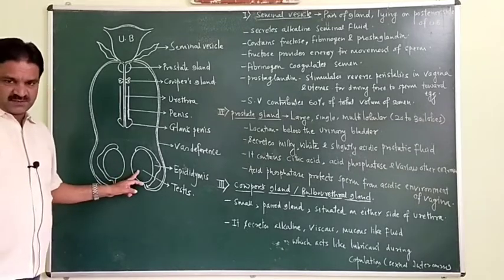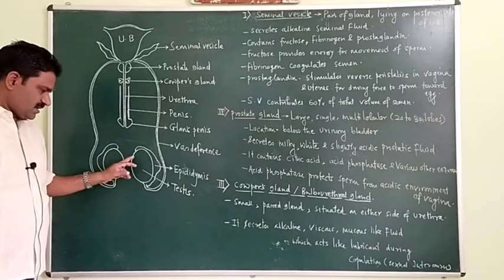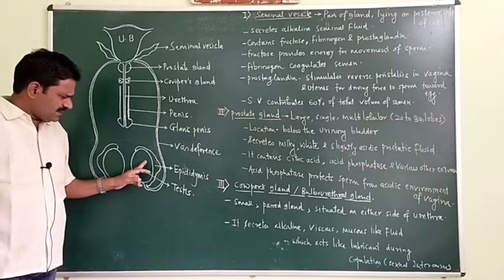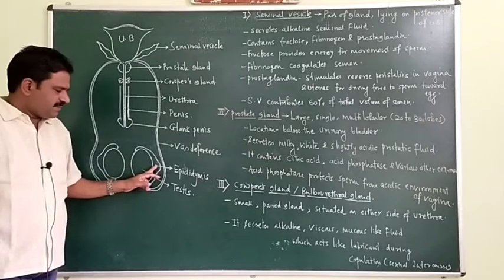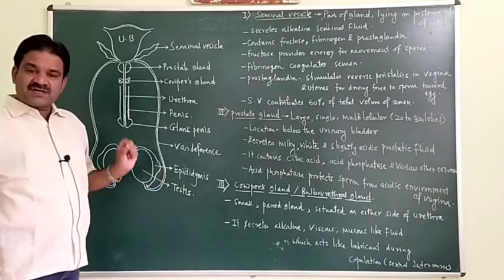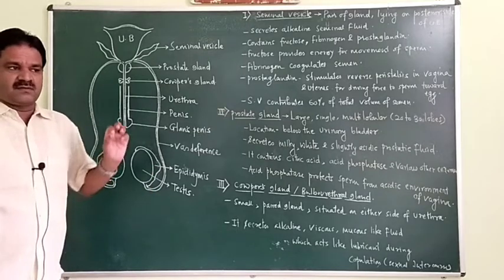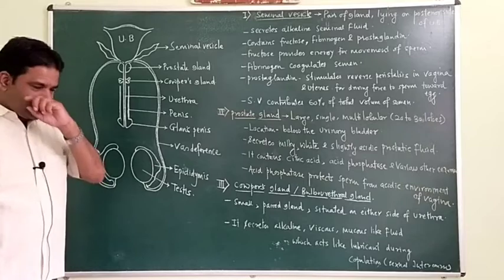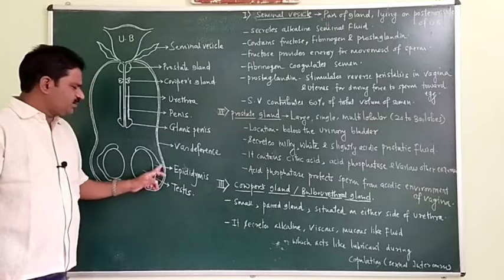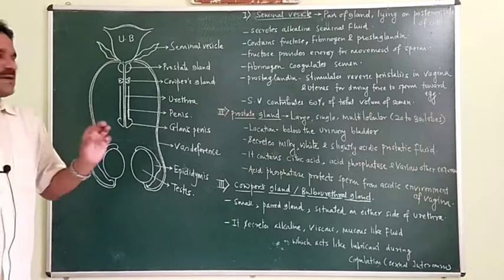This is the testis, where the production of sperms takes place with the help of the process of spermatogenesis. After formation of millions of sperms, they are transferred to the epididymis. Epididymis is the storage house, and it provides a temporary house for the sperms, so that the sperm becomes strong and healthy inside the epididymis. During ejaculation they get transferred through this tube called the vas deferens. Vas deferens is the sperm transporting tube.